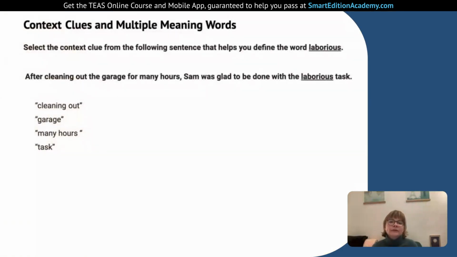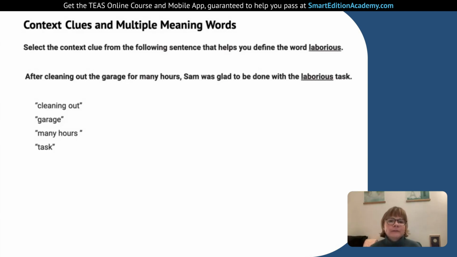Context clues and multiple meaning words. So we're on to our last topic of the evening. In some ways, it could be considered challenging because there's a bit more reading to it. I think it can be tough on the test because when you're stressed and you're in a rush, you can be reading quickly and you might not always pick up on the context clues we're going to look for, but we'll do some practice with the different types of questions.